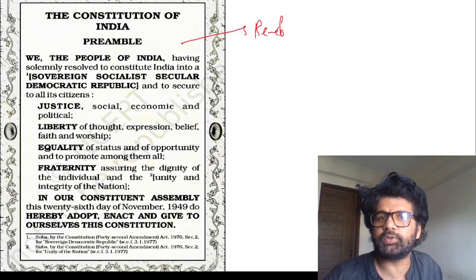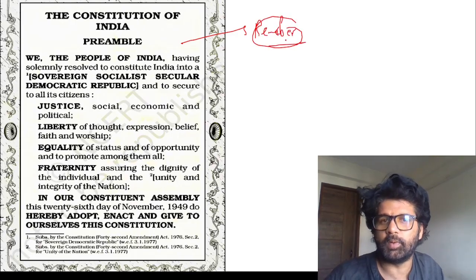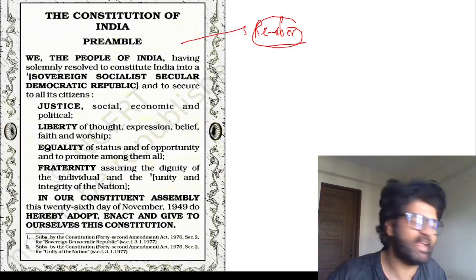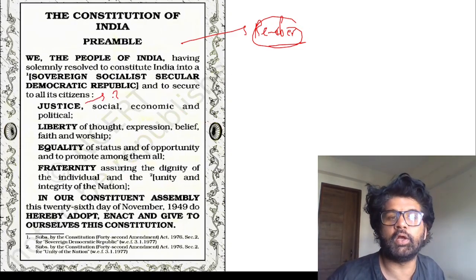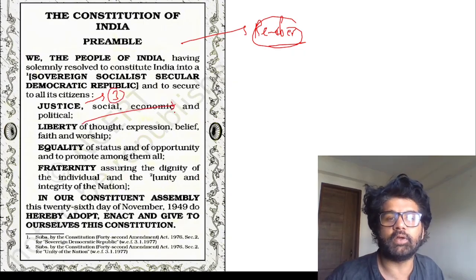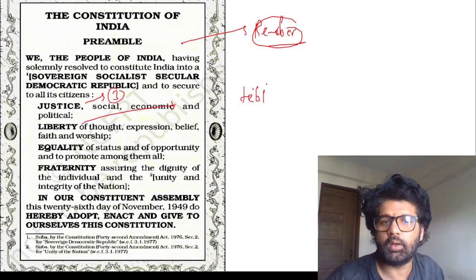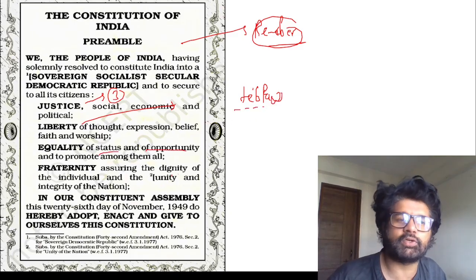The number of questions which have been asked from, oh my God, my chapter, from the Preamble is huge. So remember your Preamble. How many types of justice? Three: social, economic, political. Liberty, how many types? Five: liberty of thought, expression, belief, faith, and worship. Equality, two types: status and opportunity.